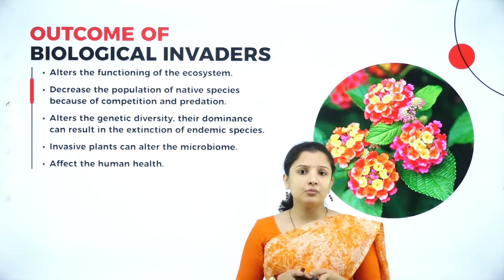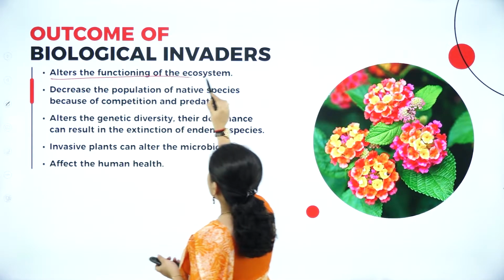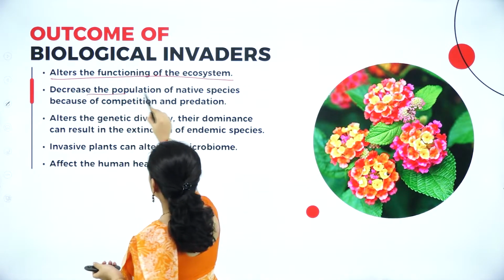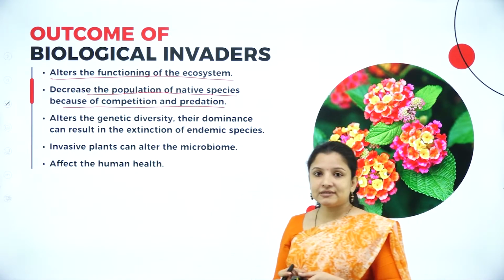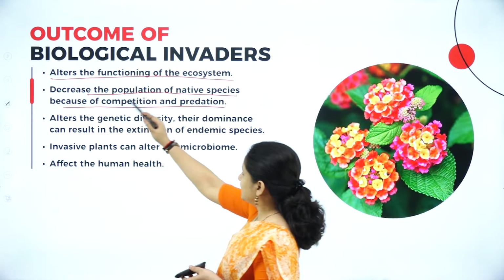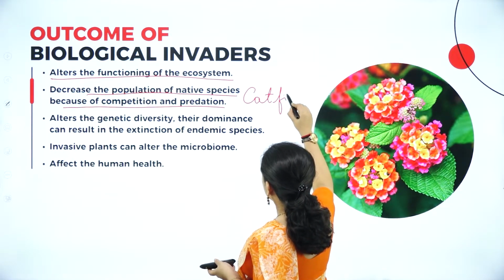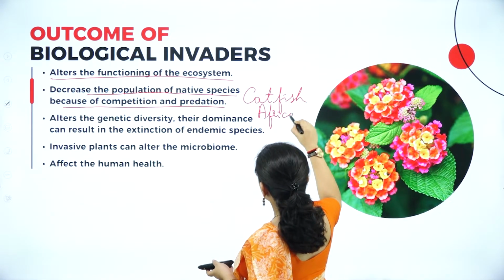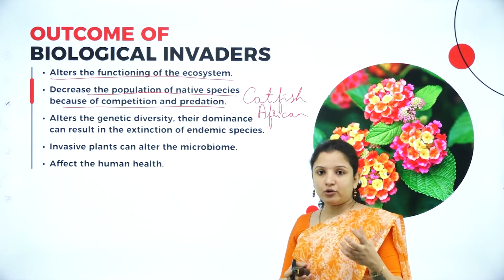So what is the outcome of biological invasions? It alters the functioning of the ecosystem, and it decreases the population of the native species because of competition and predation. One of the best examples I'll give you is the African catfish. It was introduced because it had a good amount of meat.